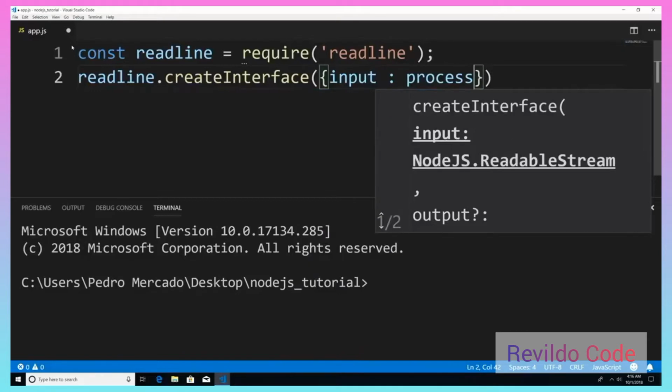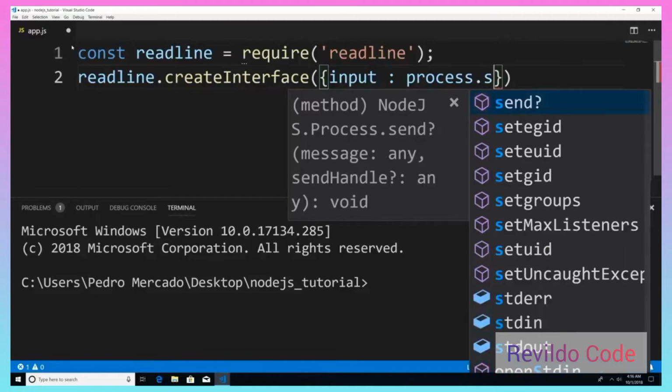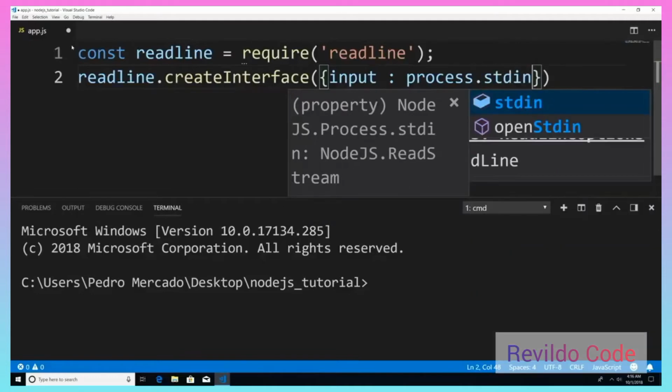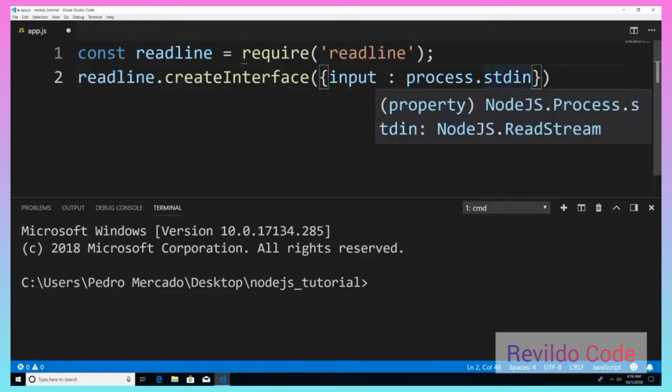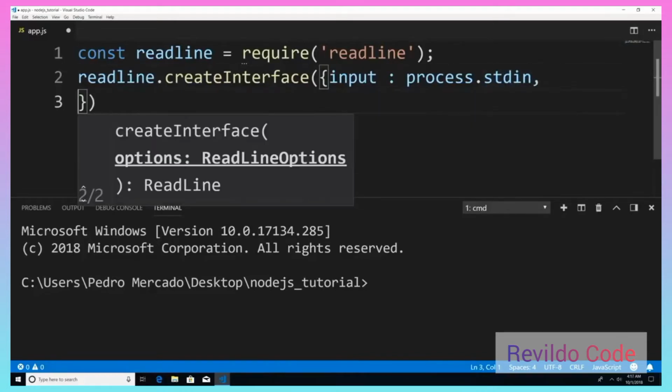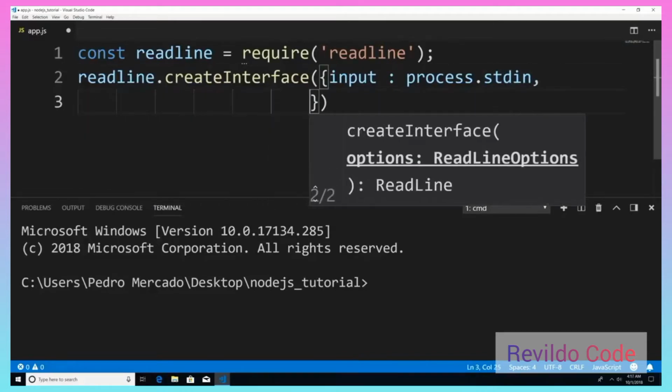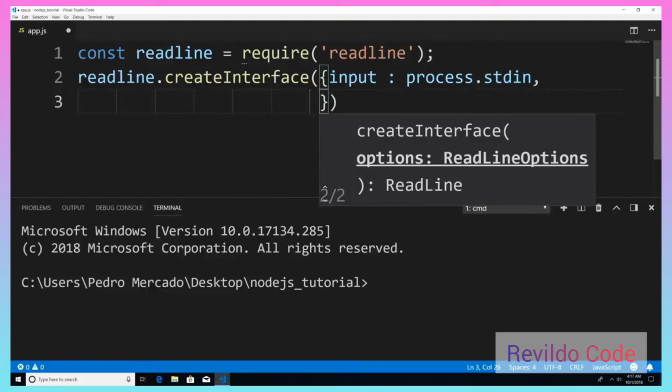Now process is a global object, so you don't have to require it. It's already given to us by Node. And then here we're going to say stdin. Now input is going to be the stdin input stream. And then here we obviously need an output.